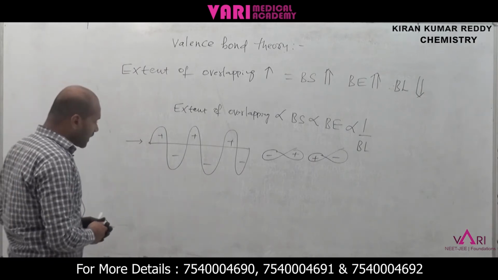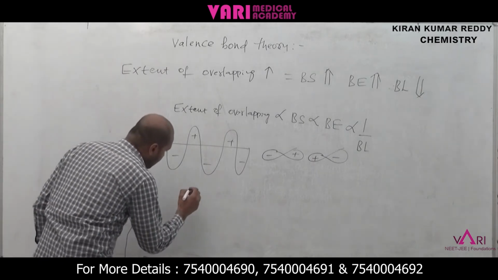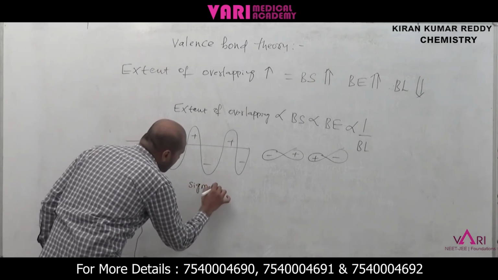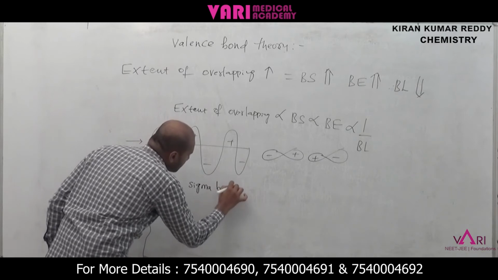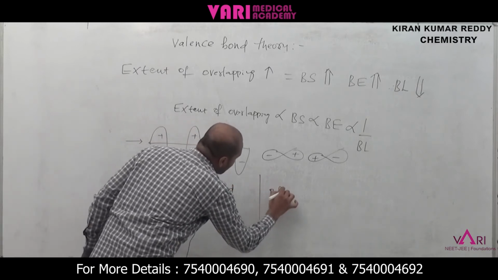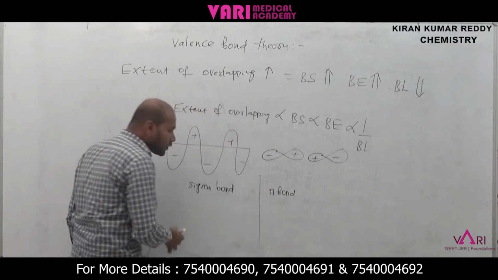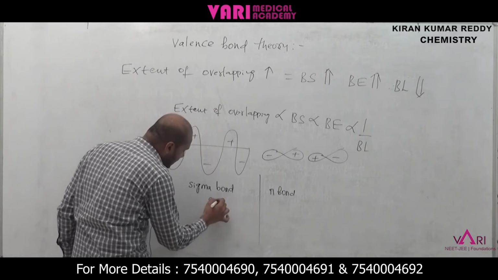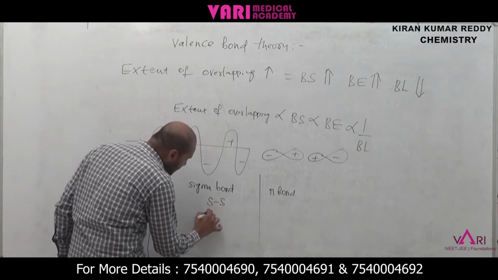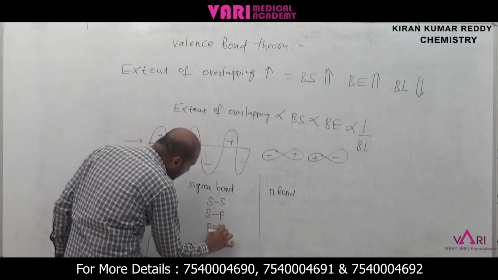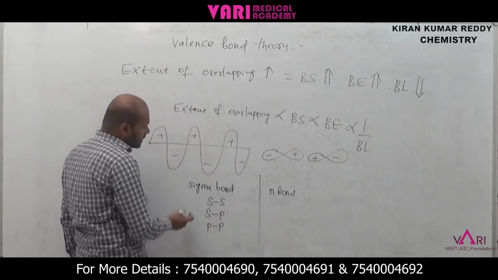Now there are two types of bonding. One is the sigma bond, and another one is the pi bond. How is a sigma bond formed? An s orbital and s orbital, s orbital and p orbital, and p orbital and p orbital form a sigma bond.